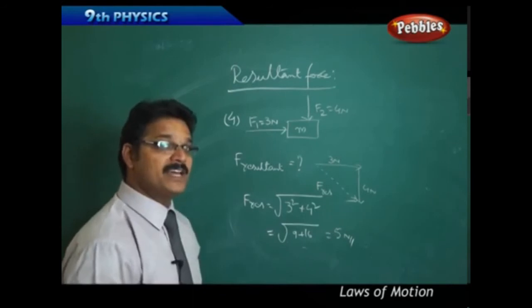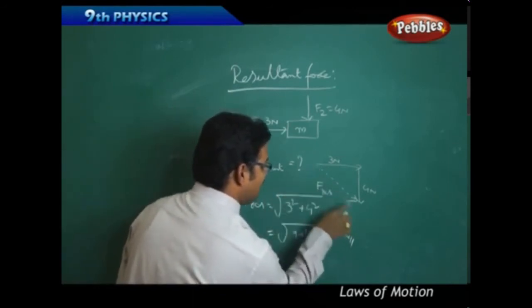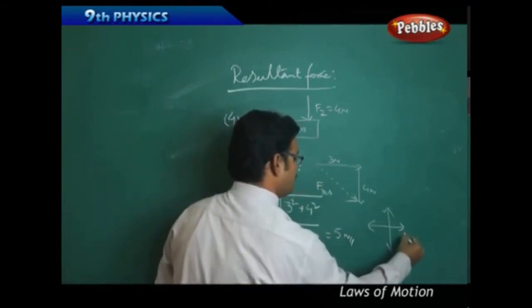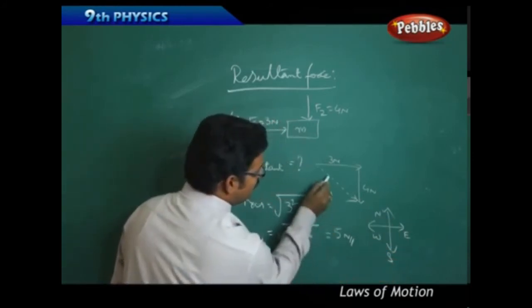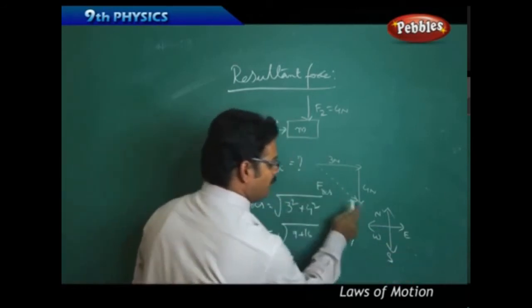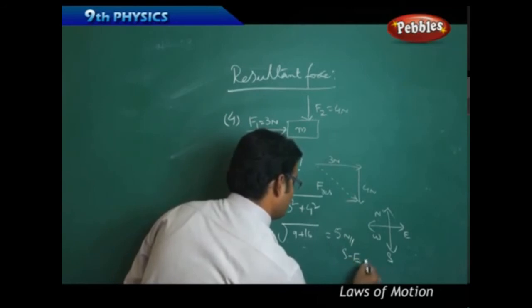Now what is the direction? See the direction, this is the direction. Now what is this direction? To know, draw the earth directions: east, west, north, south. Now see this arrow going like this. When this arrow is going like this, you can say this is the south east direction.